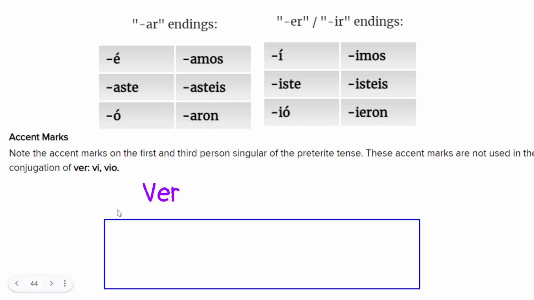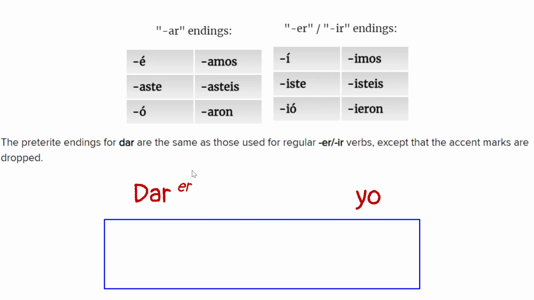Ver. Ver is one of those really short vowels. It's going to lose its accent marks. Ella vio. Dar. It's as if it were an ER verb. Go over here and you're going to lose the accent marks. Yo vi.